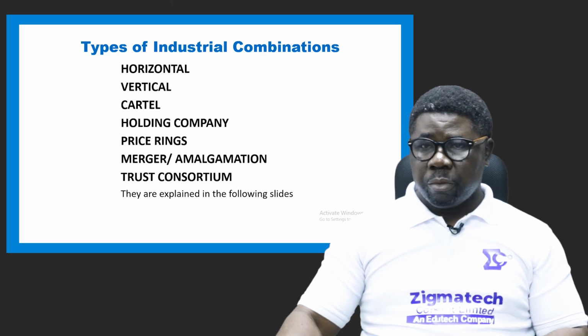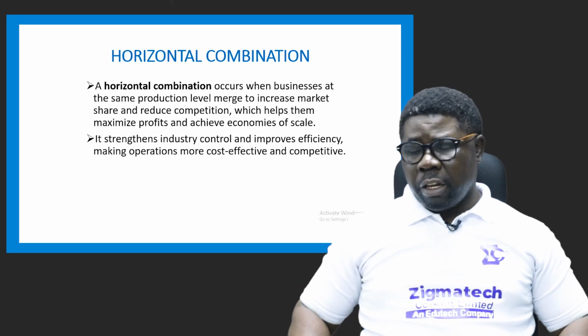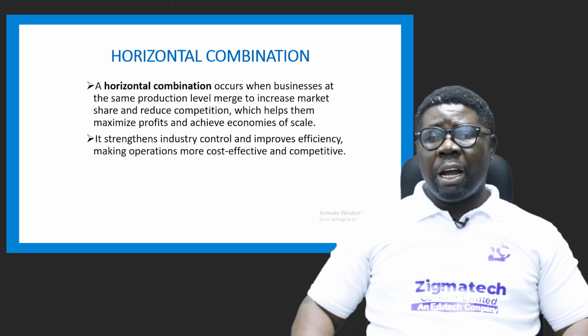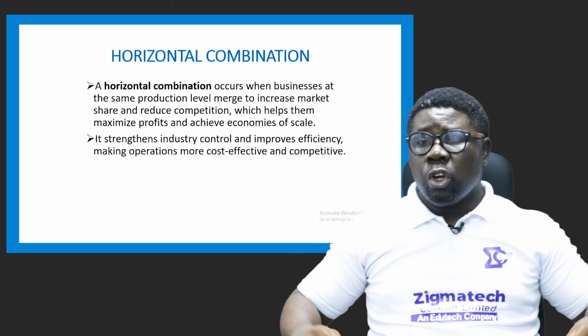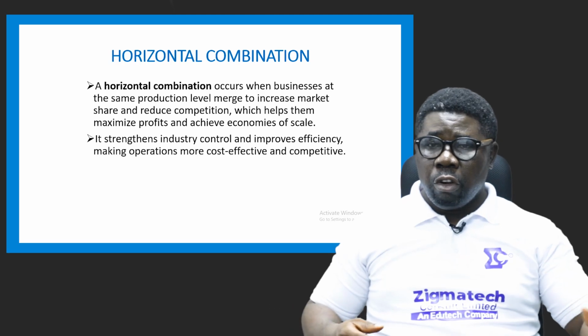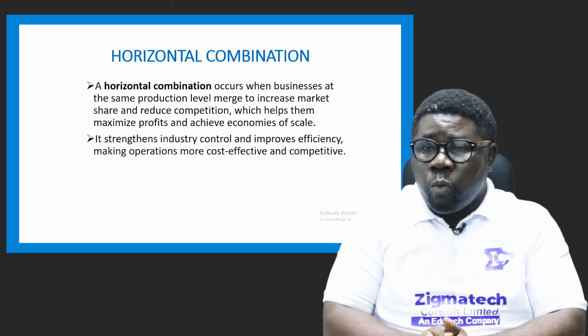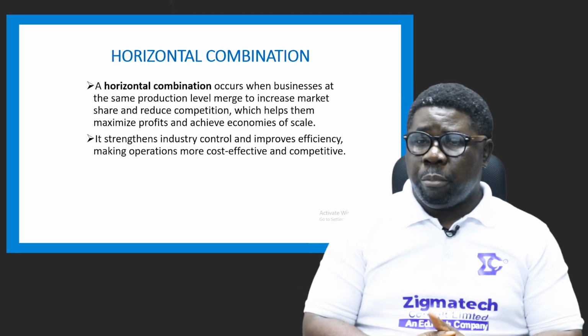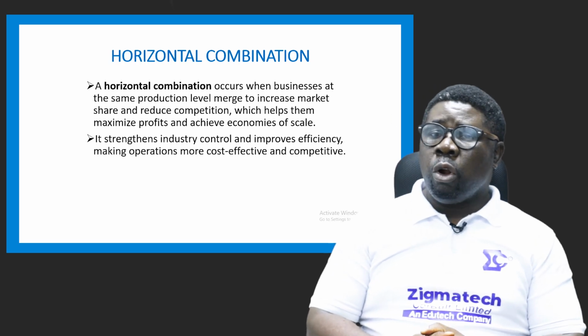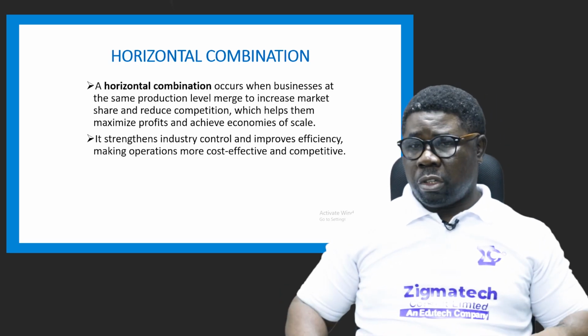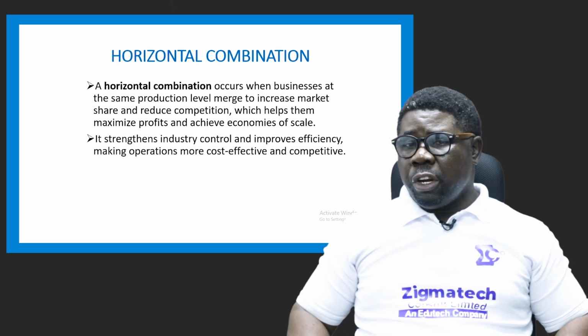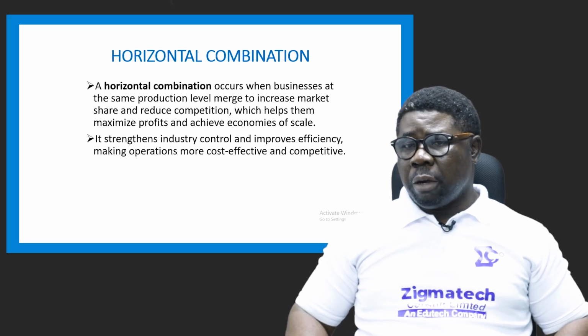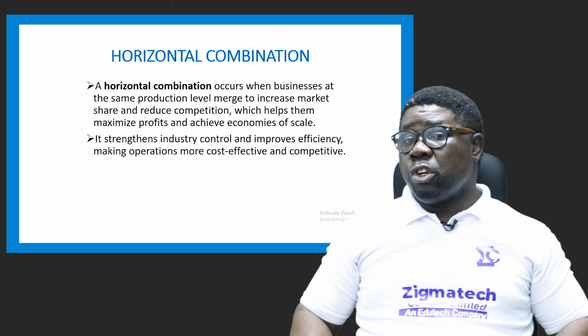Let's see. What is a horizontal combination? It is a situation whereby companies who are at the same stage of production come together, that is left to right, front and back, coming together to form one new one, all right, or a larger productive front. That's what we call horizontal, at the same stage of production. It might be in different industrial sectors or whatever, but they merge because their production level is the same.